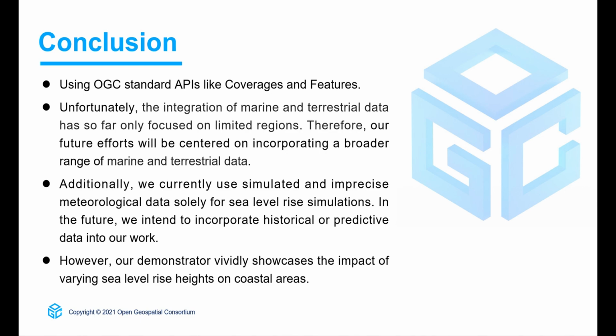Additionally, we currently use simulated and imprecise meteorological data solely for sea level rise simulations. In the future, we intend to incorporate historical or predictive data into our work. However, our demonstrator vividly showcases the impact of varying sea level rise heights on coastal areas.